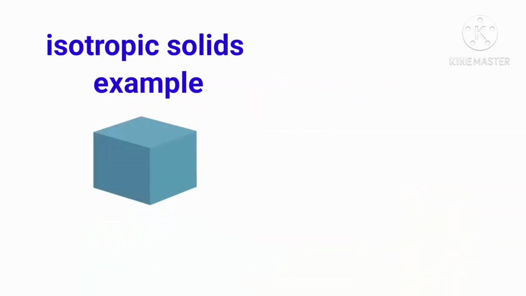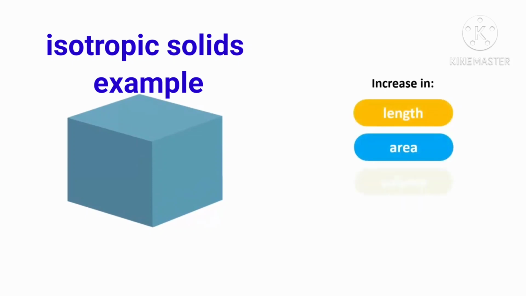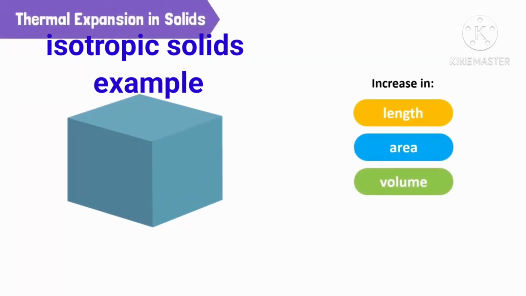First, let's consider solids. When a solid is heated, it expands in size and shape, resulting in an increase in length, area, or volume of the solid. This is known as thermal expansion of solids.